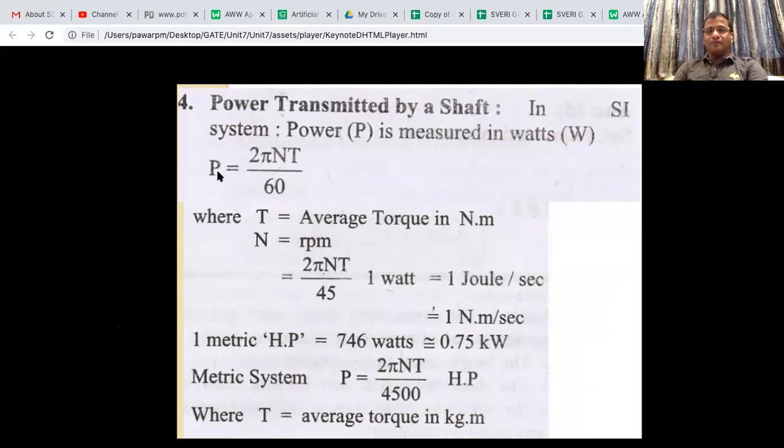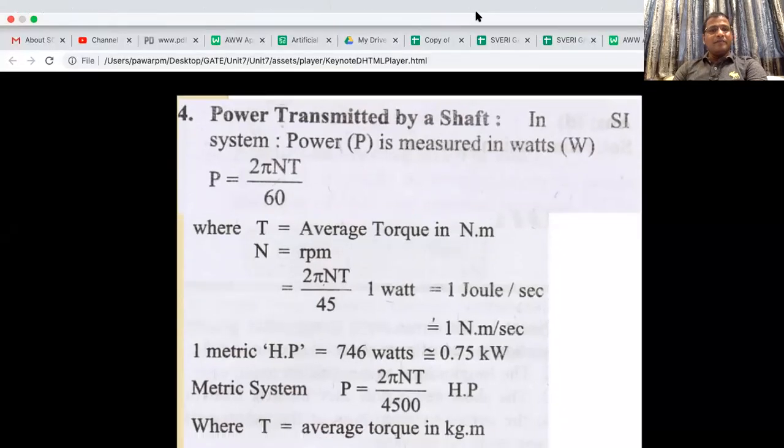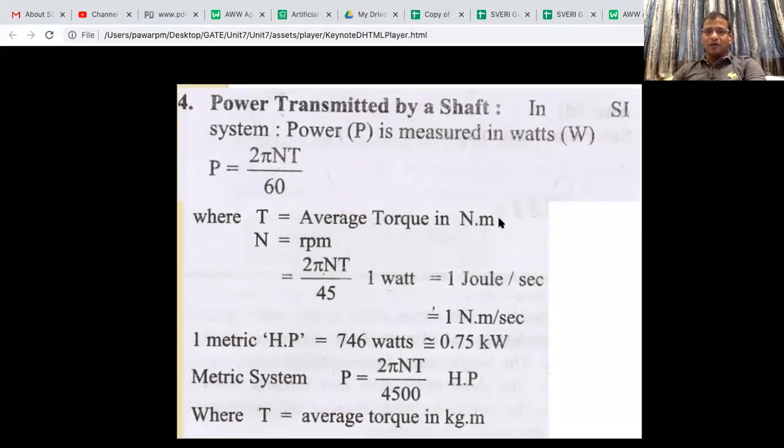You know P is equal to 2 pi N T by 60, where P is the power in watt. Please remember the units. If you make a mistake in units, you will make a mistake in calculation of torque. So in this formula, P is in watt, T is in Newton meter and N is in RPM.